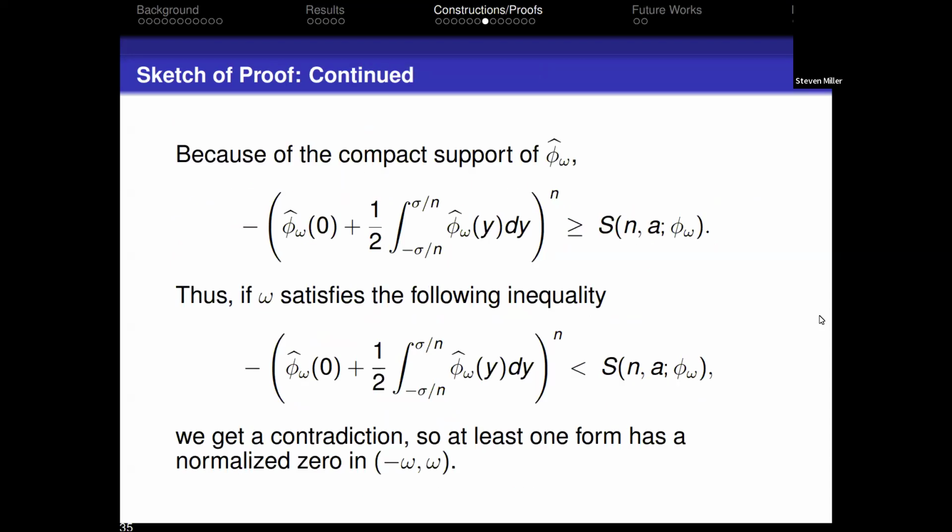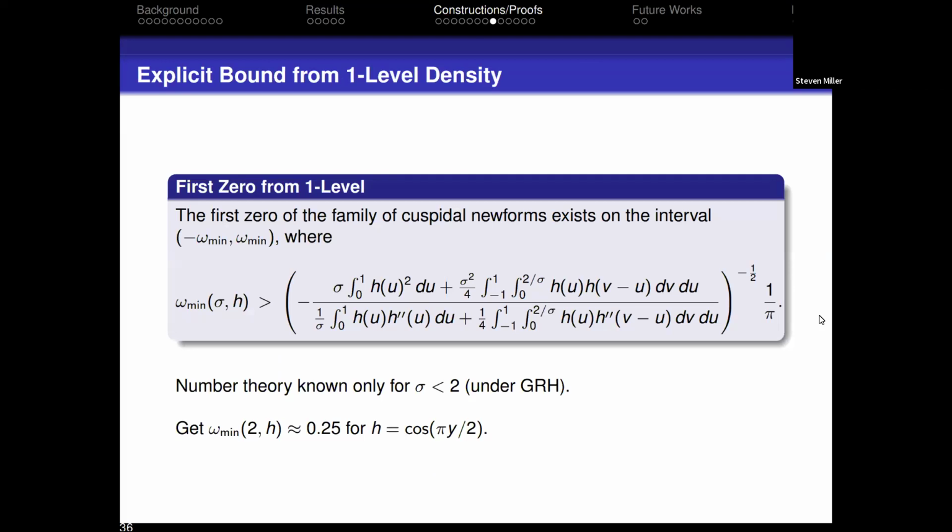And because everything has been chosen appropriately, if I can show that there's some choice of omega such that the inequality goes the other way, I have a contradiction. And the only thing I assumed was that there were no zeros in the interval minus omega to omega. So I just now have to see what is the smallest omega I need to choose so that I have this violation. And that's where this result of basically 1/4 comes from. And again, better number theory would allow us to get better results over here.